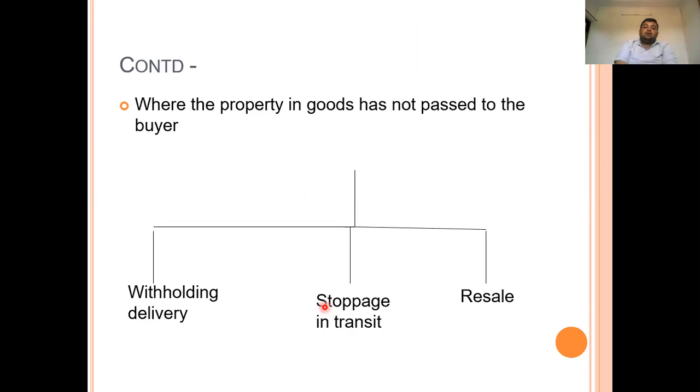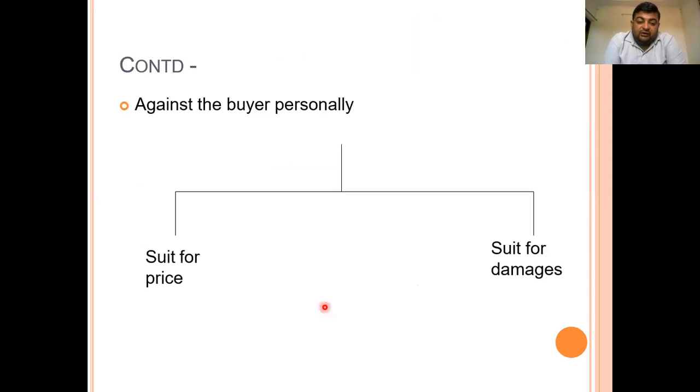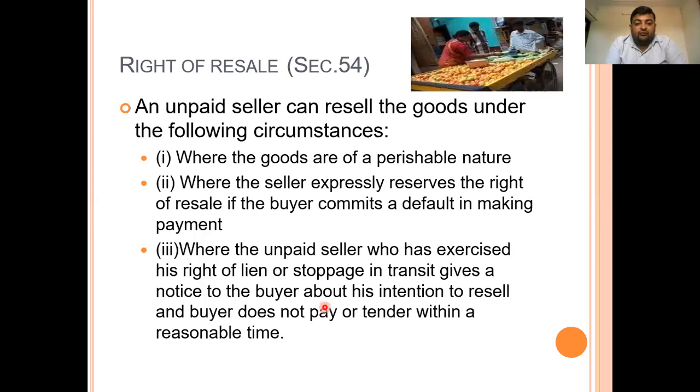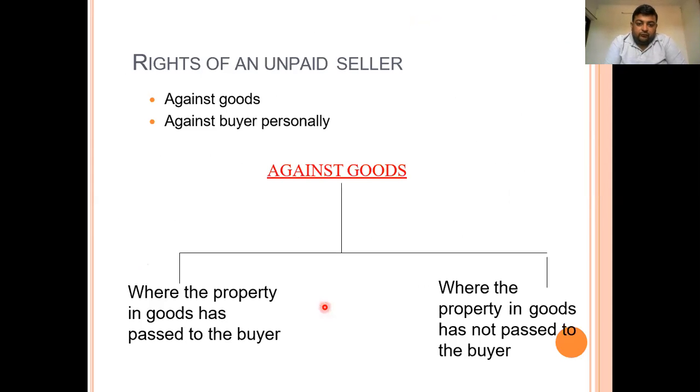Next, continuing with this, where the property of goods has not passed to the buyer. Now here, if the property of goods has not passed to the buyer, what can the unpaid seller do? He can withhold delivery. First, we are discussing the case where the property has not passed to the buyer.